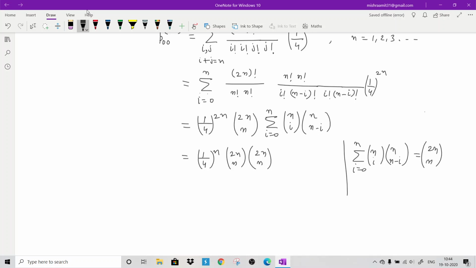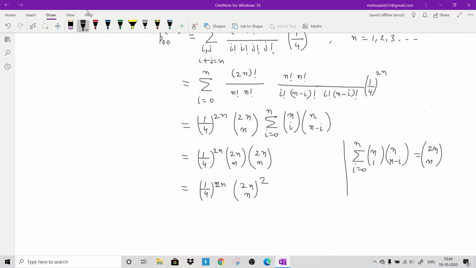I am leaving it for you to verify. So what we are getting is 1 by 4 to the power 2n, times 2nCn whole square also.